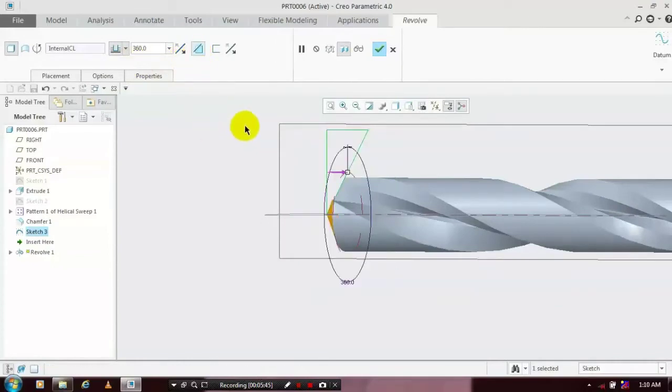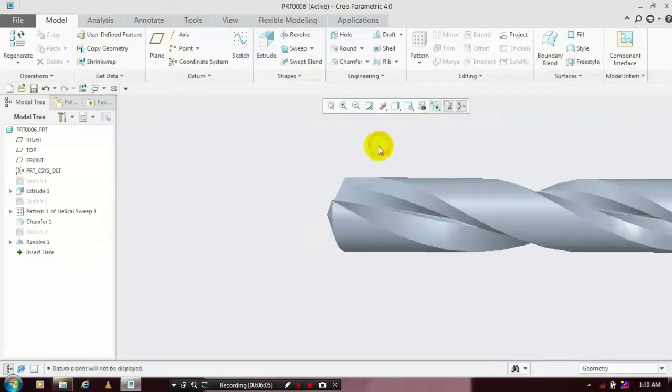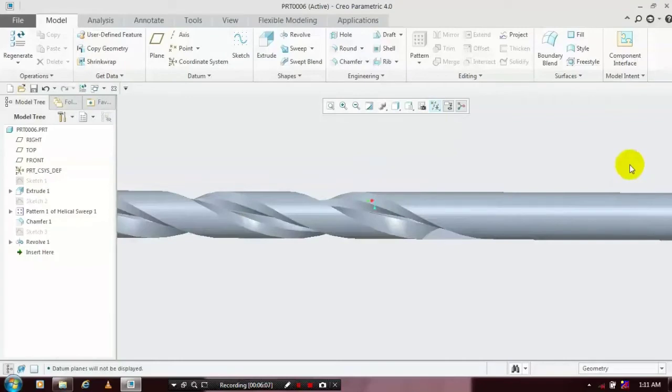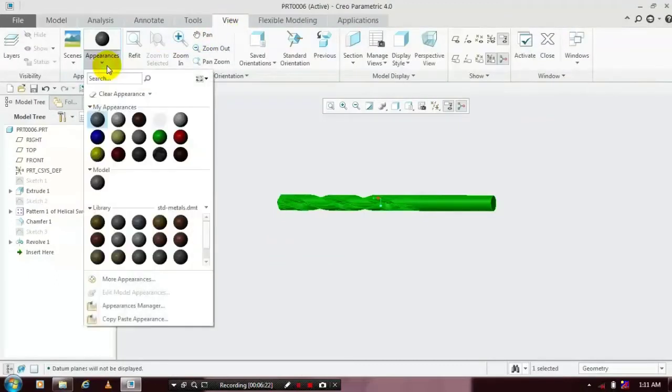Now the material is removed successfully in the drill bit for achieving the shape of the drill bit. Just hide the unwanted planes and axes for better visualization of the drill bit. Now the drill bit is successfully created. Go to the views and apply the appearance color for the aesthetic look of the drill bit.